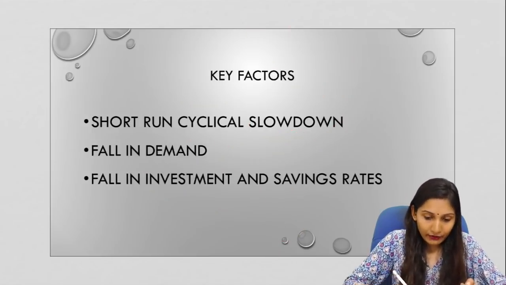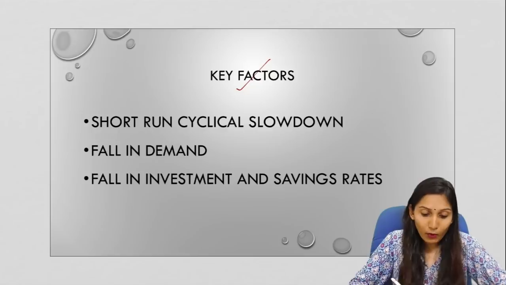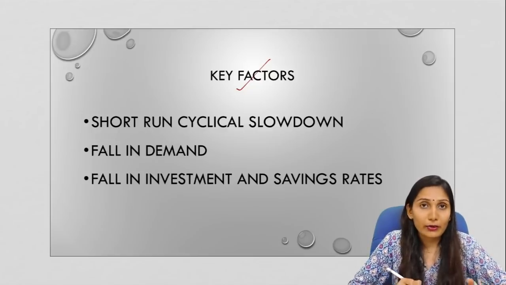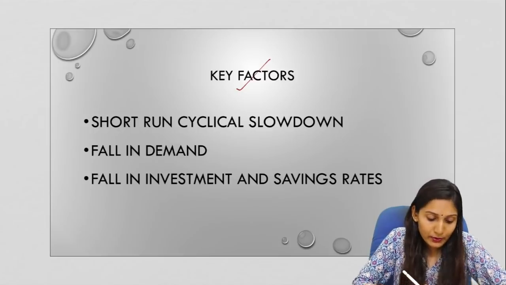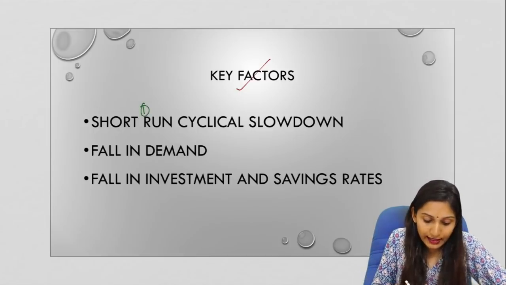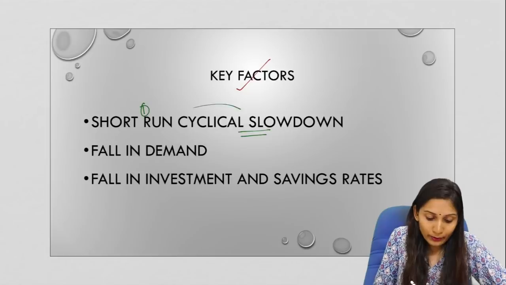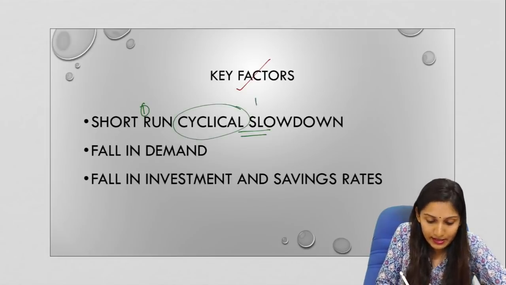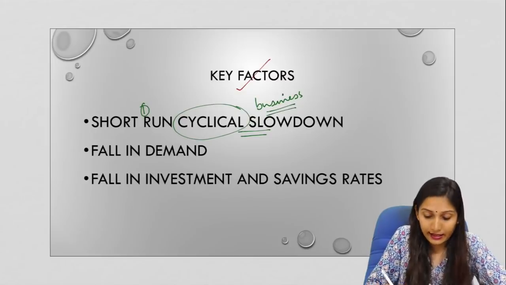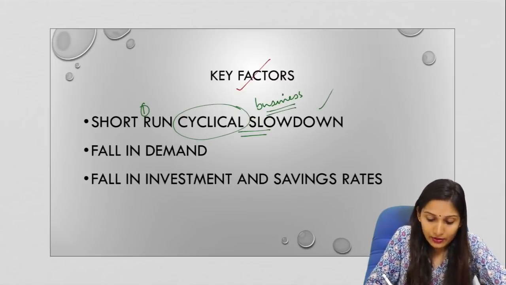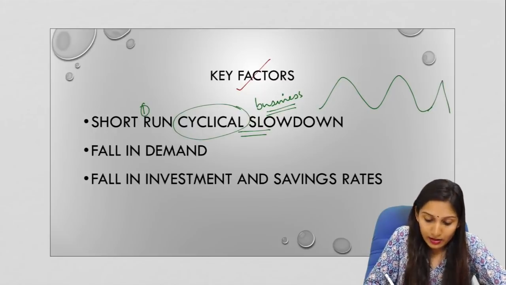So let us start. First, let us understand the key factors that have impacted the economic slowdown in the Indian economy at present. The first reason is the short run cyclical slowdown. Here what we need to understand is the business cycle in an economy. The business cycle is like a graph which has its own ups and downs, with boom periods and also dull periods.